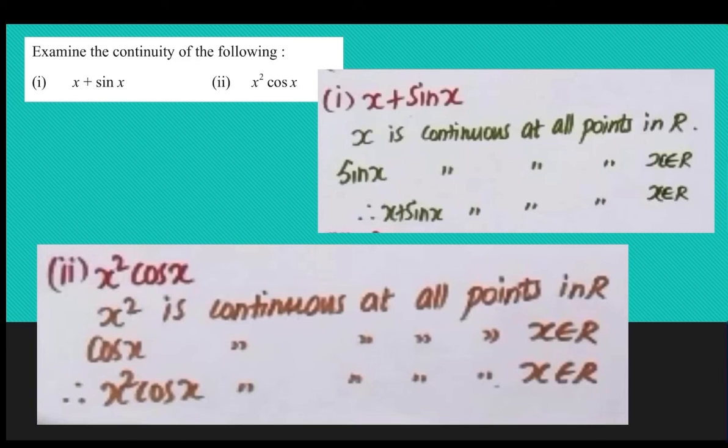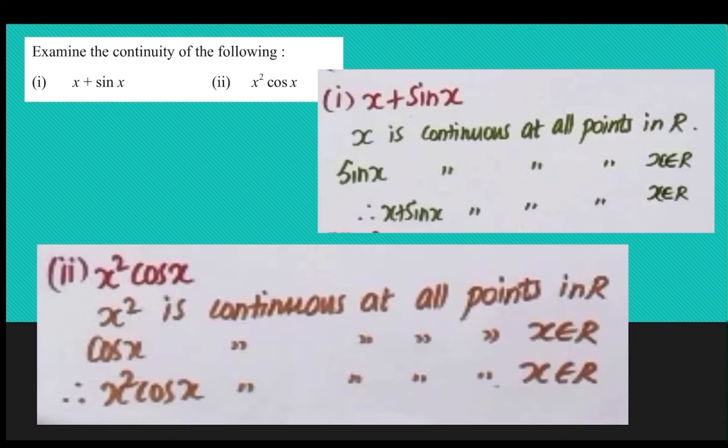Examine the continuity of the following. First problem, x plus sin x. So, x is continuous at all the points in R and sin x is also continuous in all the points of x belongs to R. So, x plus sin x is also continuous at all the points x belongs to R. Here similarly, x square cos x. So, x square is continuous and cos x is also continuous. So, x square cos x is also continuous in all the points x belongs to R.